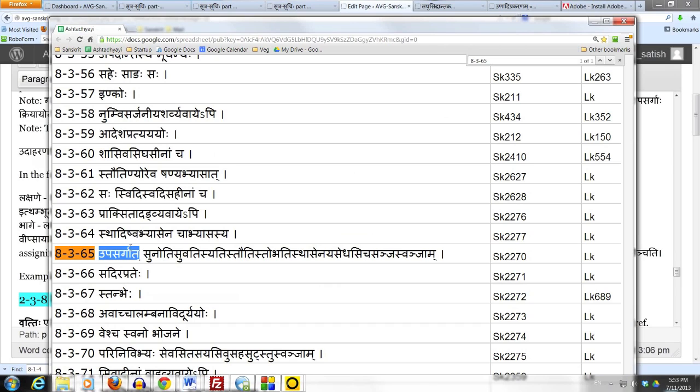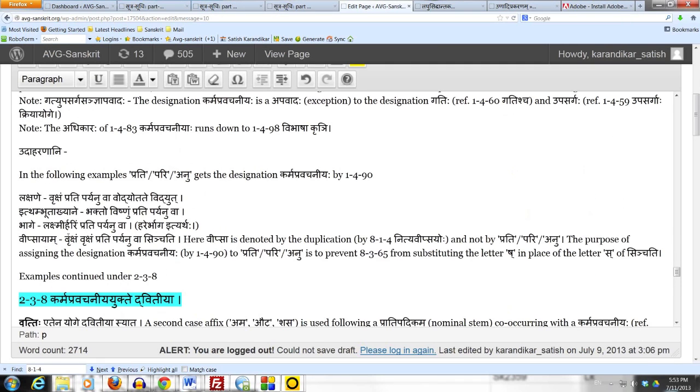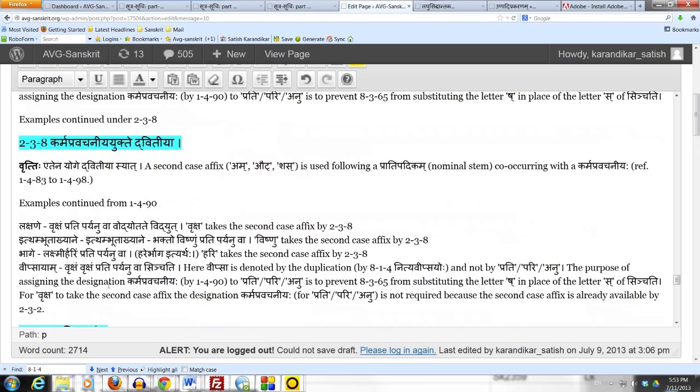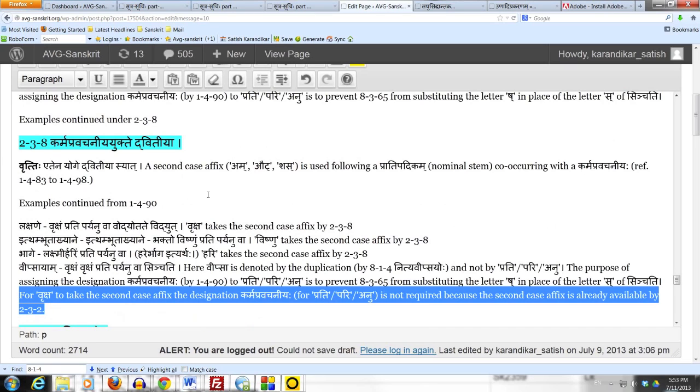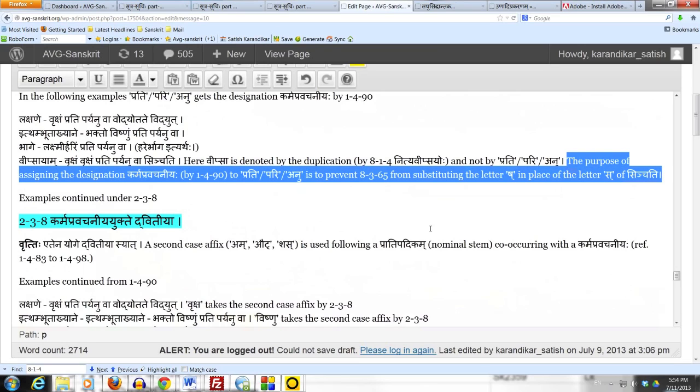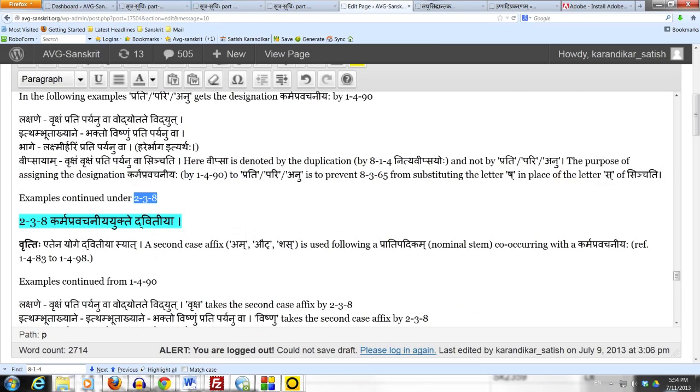As for the second case affix with vriksha, that is already available by 232 karmani dvitiya. So we don't need the karma pravachaniya sanya for the purpose of using the dvitiya vibhakti with vriksha. Its purpose here is to stop the shatvam, which would have been done by 8365. Our next sutram is 238, which assigns a second case affix to a pratipadikam used in connection with a karma pravachaniyaha.